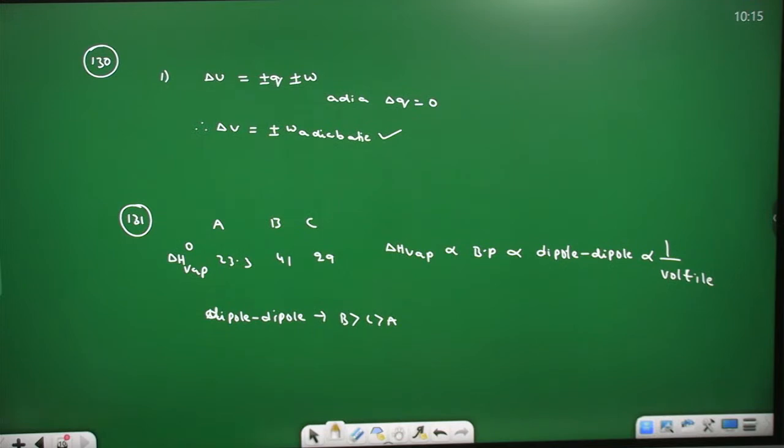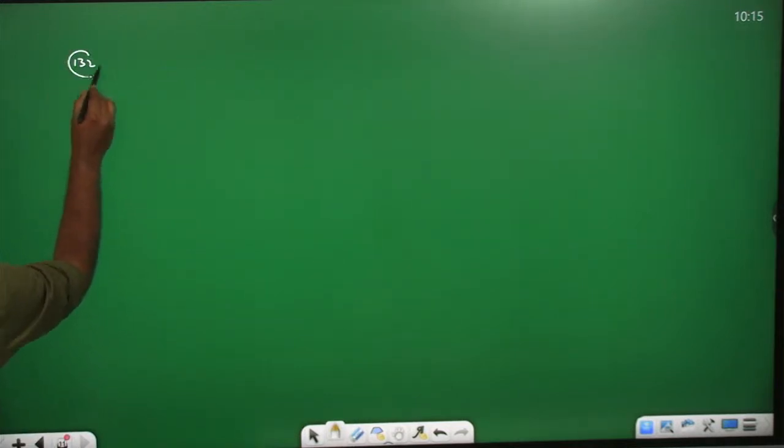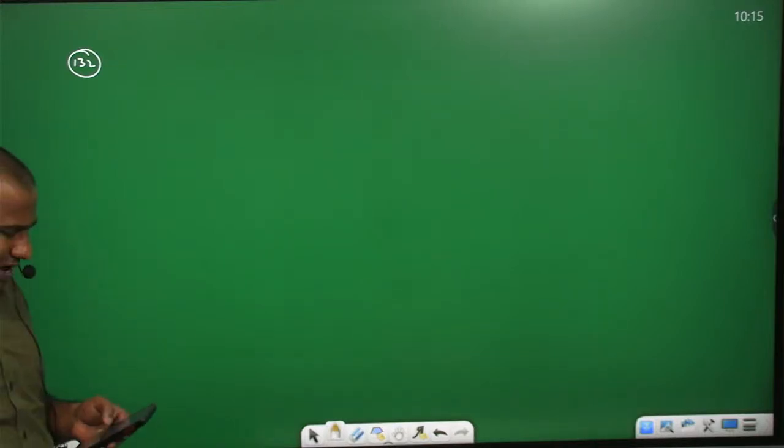Right. Then coming to the next question, students. Question number 132. The solubility product of MCl is given as 1 into 10 power minus 10. What is the molar solubility of MCl in 0.1 molar NaCl solution at the same temperature?